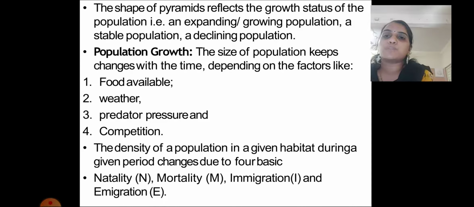The density of a population in a given habitat during a given period changes due to 4 basic things: natality, denoted by N, mortality, denoted by M, immigration, denoted by I, and emigration, denoted by E.